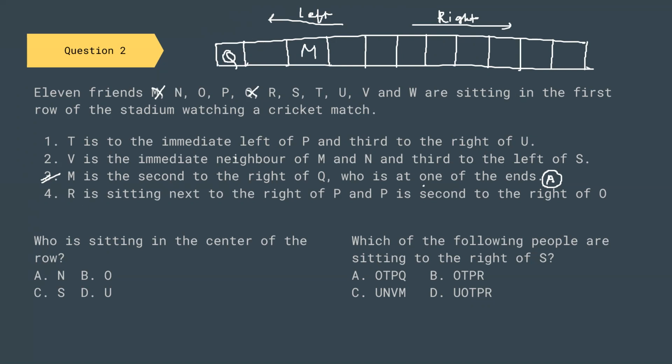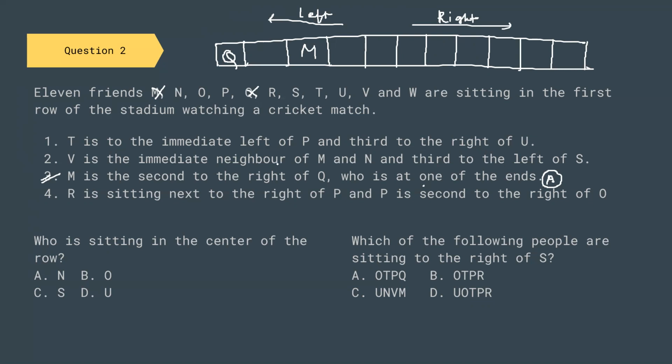V is immediate neighbor of M and N and third to the left of S. R is sitting right next to P and P is second to the right of O. And T is immediate left of P and third to the right of U. So let us try to think.